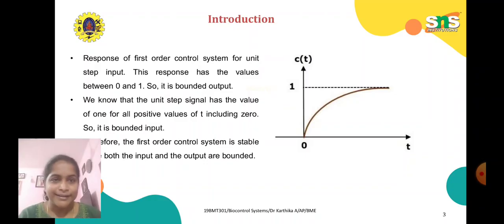See here, the unit step input response, the range is 0 to 1. We have t on the x-axis and the output c of t. It has both bounded input as well as bounded output, because the values are between 0 and 1, so it is bounded output.